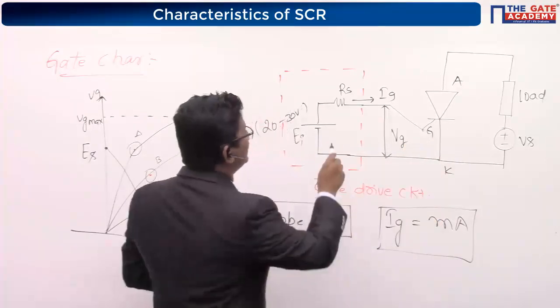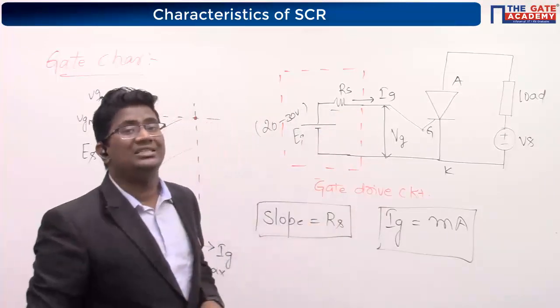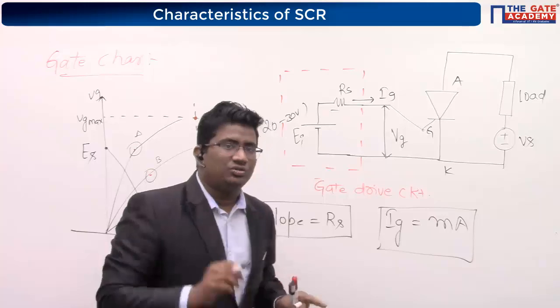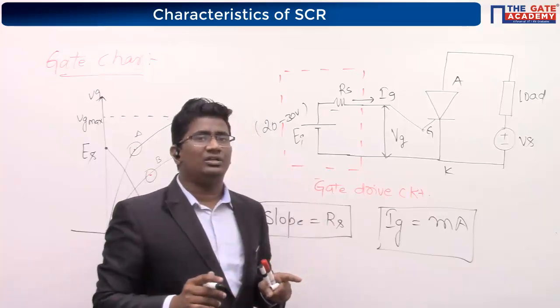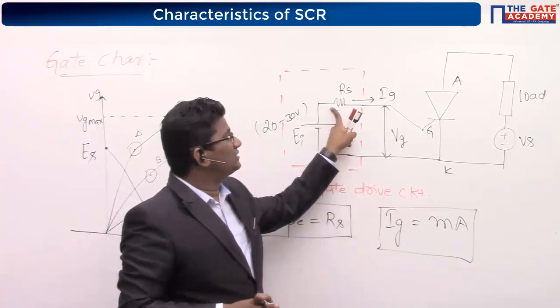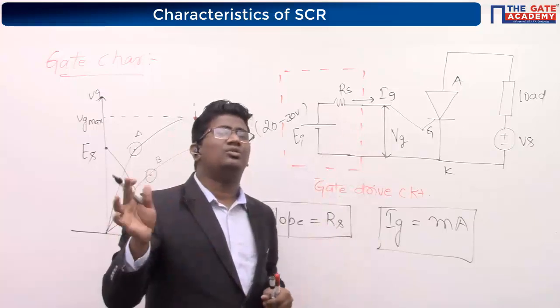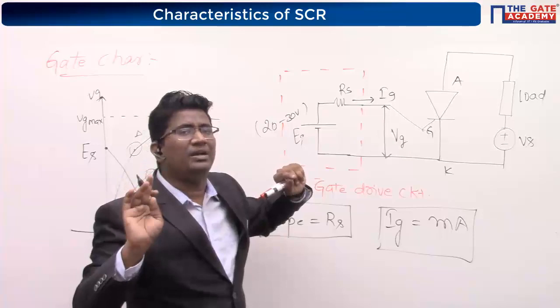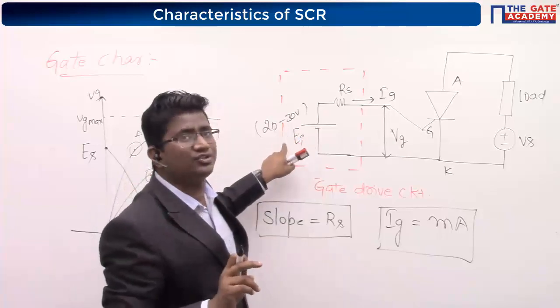So for that reason, you have to keep a series resistance in series with the gate source voltage. Usually this resistance is going to be some tens or thousands of ohms. It depends upon the input voltage of the gate source.